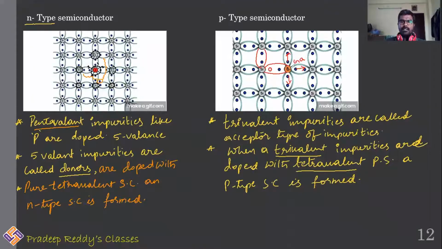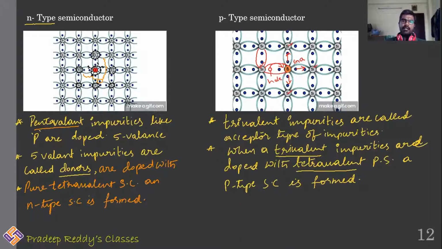Now what happens is that whenever it is necessary, this gallium or trivalent impurity will take one electron of silicon from its neighboring atom. Either it can be from this silicon, or this silicon, or this silicon, or this silicon. From any of these 4 silicon atoms, whenever it is necessary, it readily accepts one of the electrons from silicon, leaving one hole here. This is one hole.